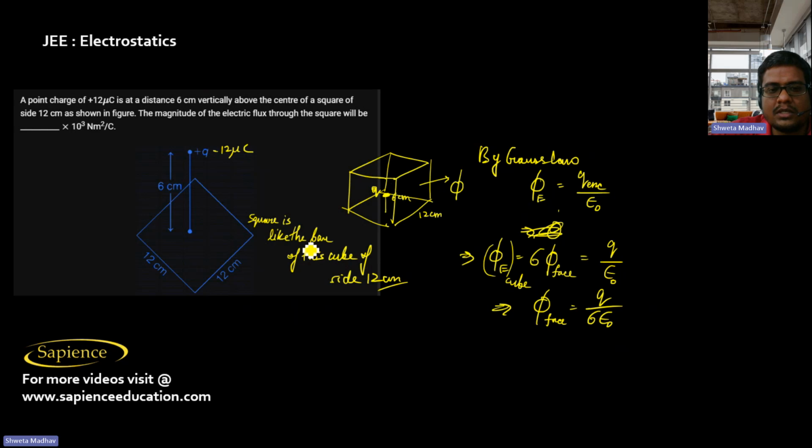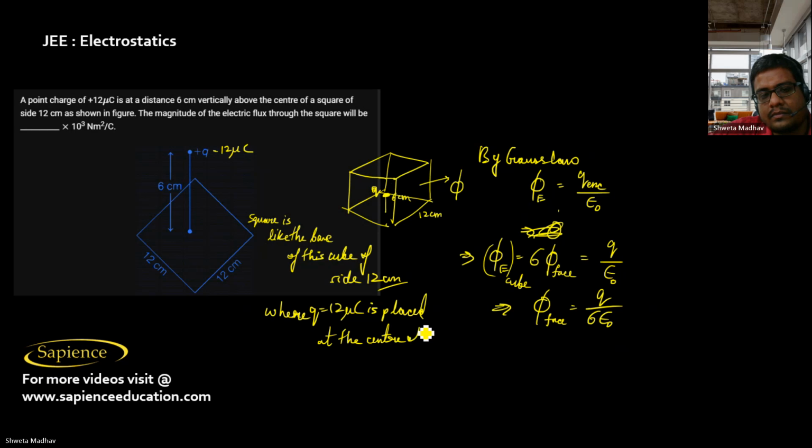So it is like a base of this cube having the side 12 centimeter, where the charge q, which is 12 microcoulomb, is placed at the center of that cube.